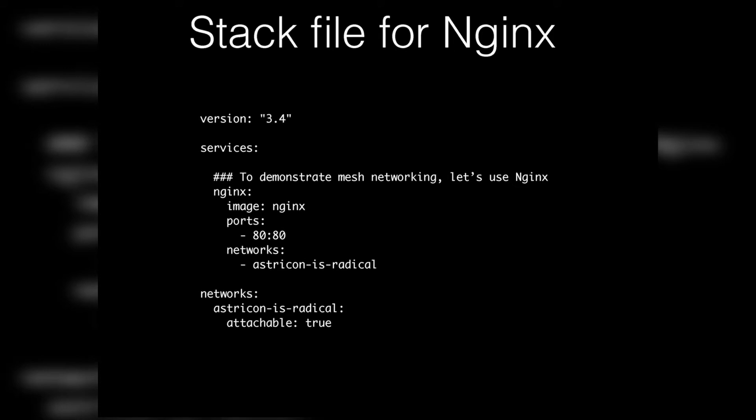I've been mentioning Nginx a lot, and the reason why is I want to break for that for a second, because this is a much simpler version to understand before we move on to Asterisk, where we have to deal with some other complexities. This is a simple stack file for deploying just a vanilla Nginx with nothing else.